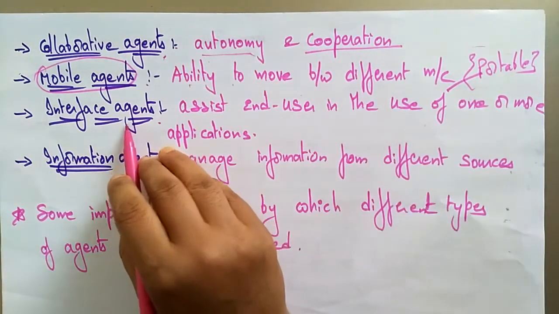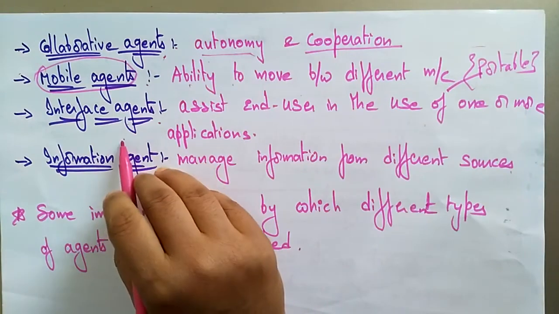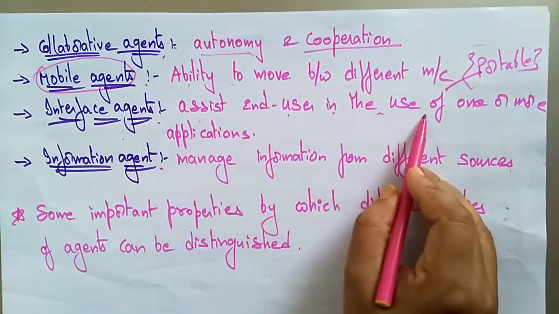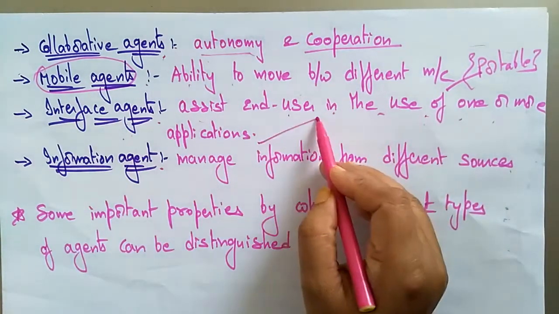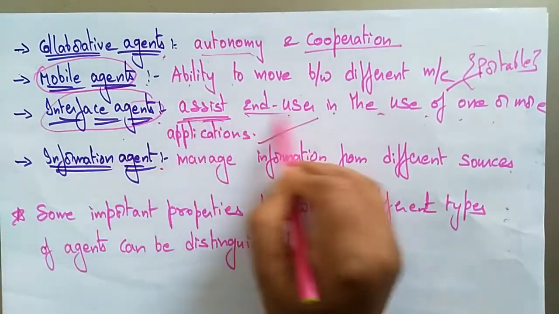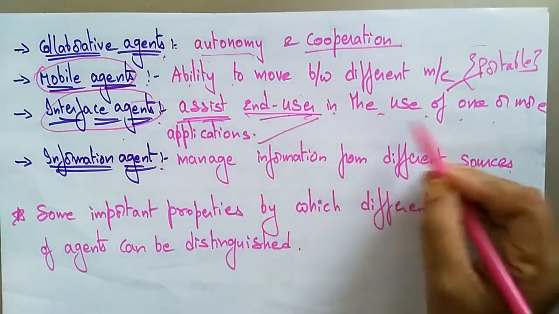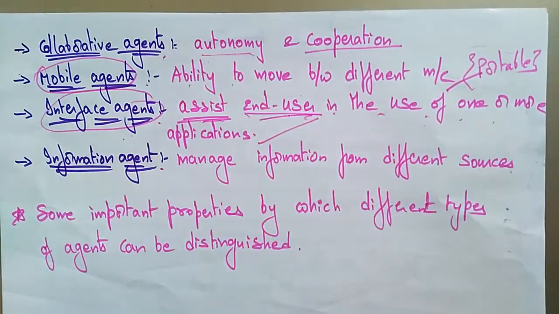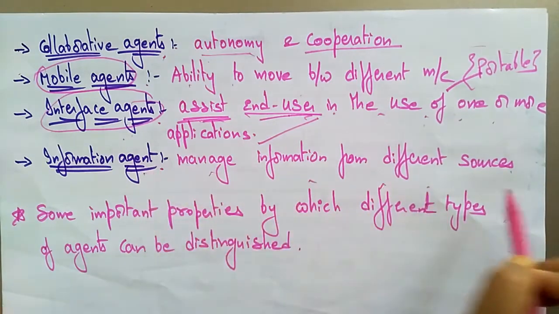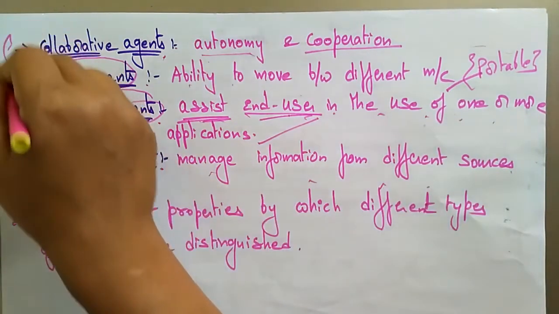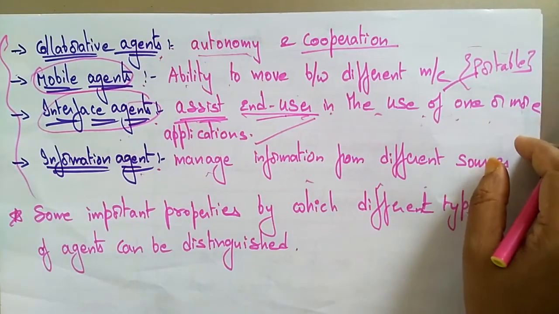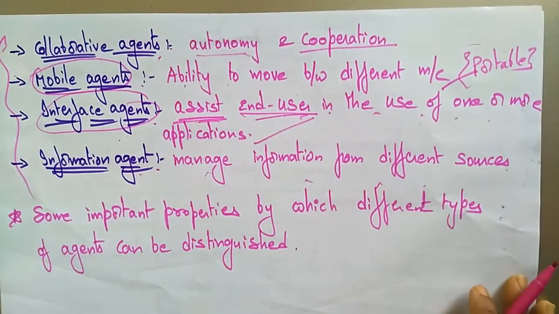And the next software agents are the interface agents and information agents. Interface agents assist end users in the use of one or more applications. So what is the interface agent doing? It is going to assist the end users in the use of one or more applications. And the information agent manages the information from different sources. So these are all the different software agents which are active on the respective calls.